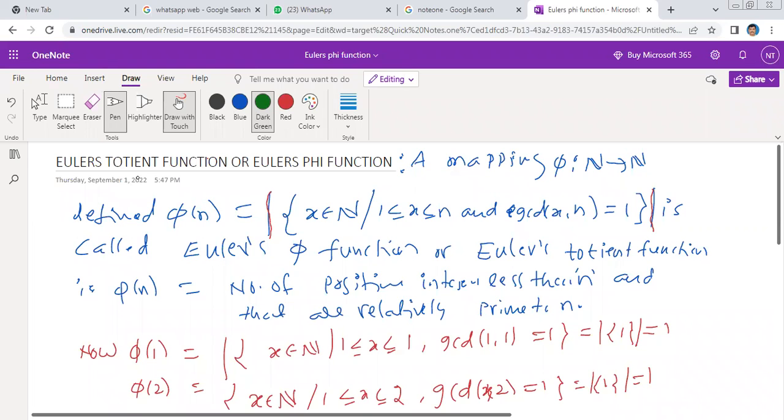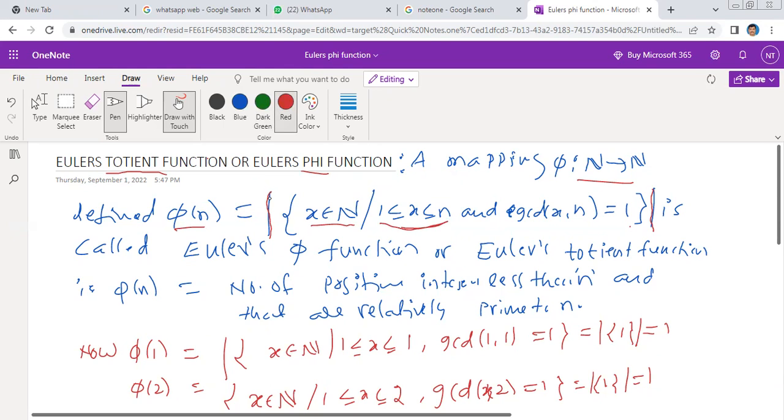So Euler's totient function or Euler's pi function, there are these two names. In our exam, DL 2018, they asked Euler's totient function, which is also called Euler's pi function. Now the mapping pi from N to N is defined by pi of n. This notation also comes in algebra. The set of all x belonging to natural numbers, lying between 1 to n, with GCD of x comma n equal to 1.